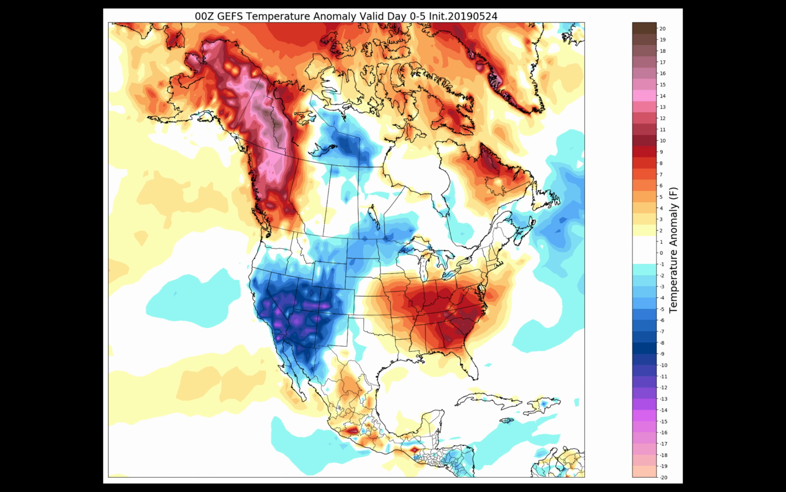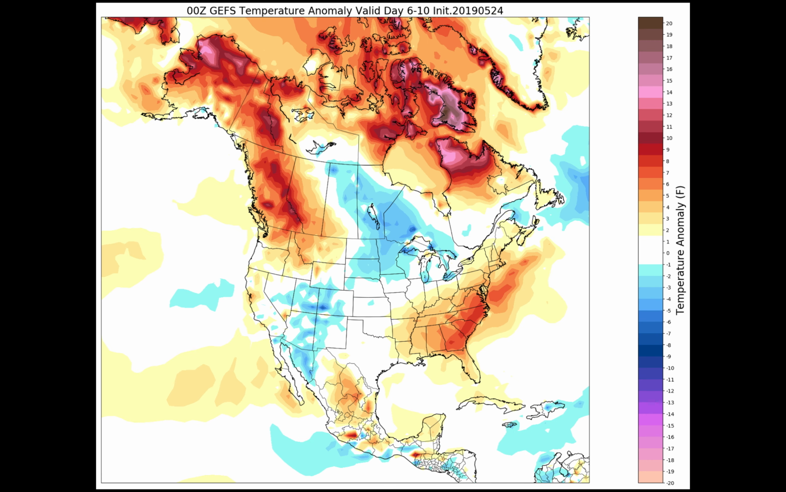Temperature anomalies for the next 5 days. This takes us through May 29th. We see cooler temperatures off to the east with warmer off to the west. And this is going to continue as we talk about days 6 through 10. That would be May 30th through June 4th.